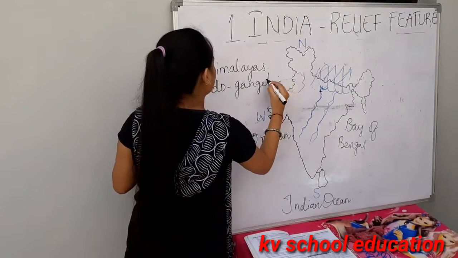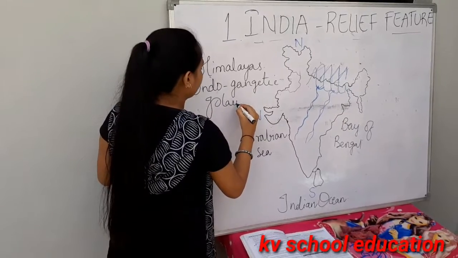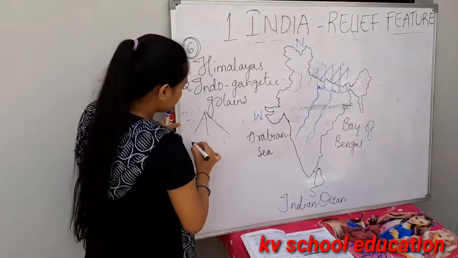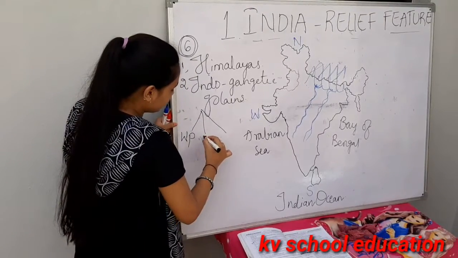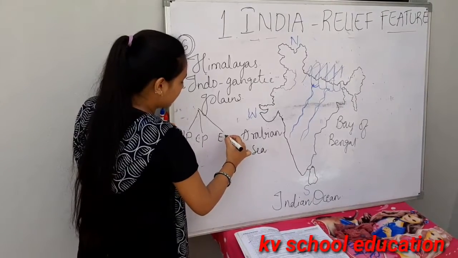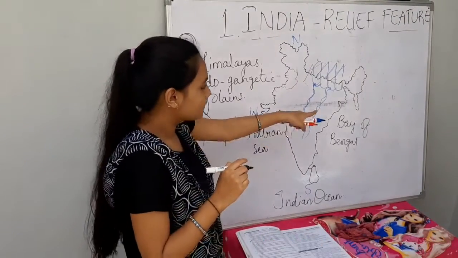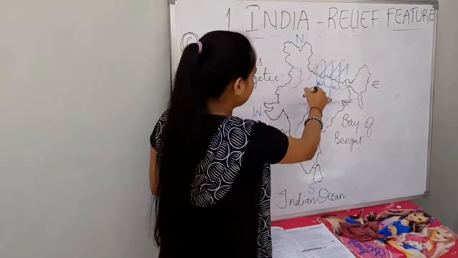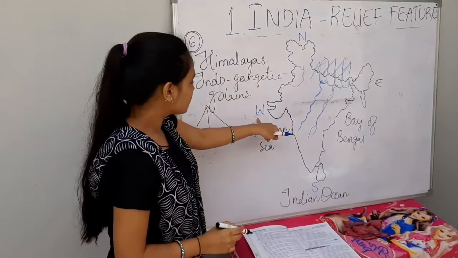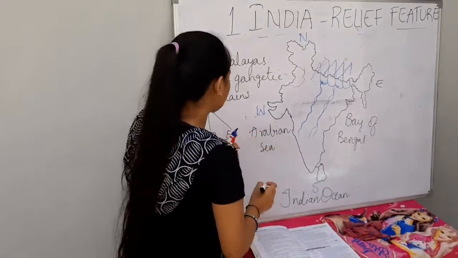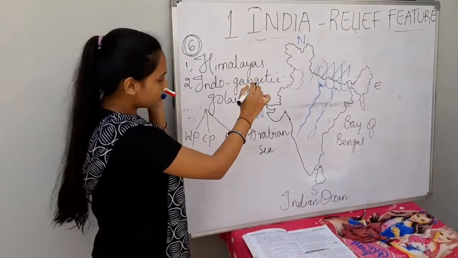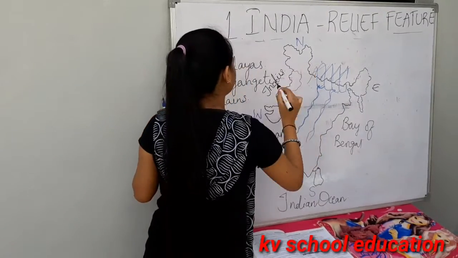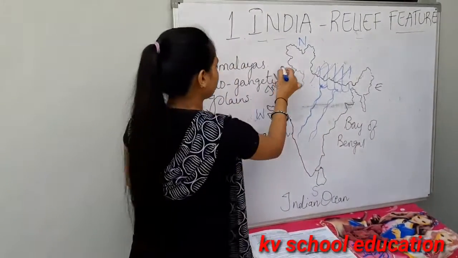The Indo-Gangetic Plains also consist of three parts: the western part, the central part, and the eastern part. This is west and that is east, and this is north and this is south. So this is the central part, and here is the western part. The western part consists of the Indus river.